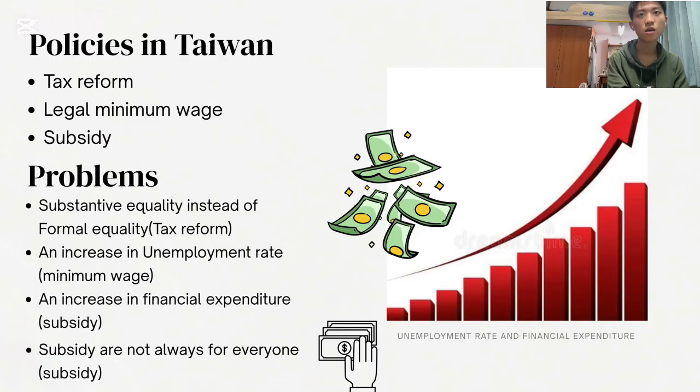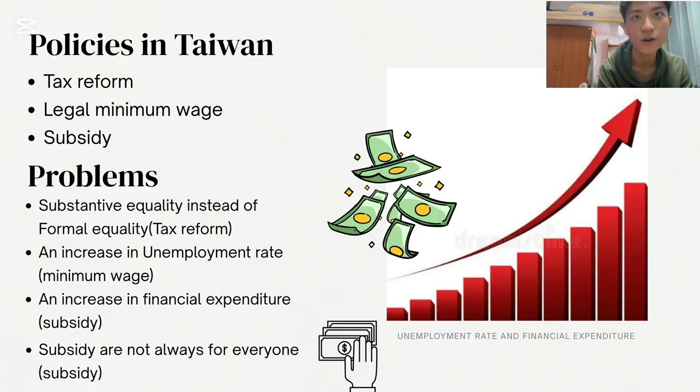And the next page. In order to address the issue, the government has implemented several policies, including tax reform, legal minimum wage, and subsidies. When the tax reform is carried out, for example, the government levies taxes on the rich. It implements substantive equality instead of formal equality. Although the government doesn't levy specific taxes on the rich, it's a problem that may probably happen one day.